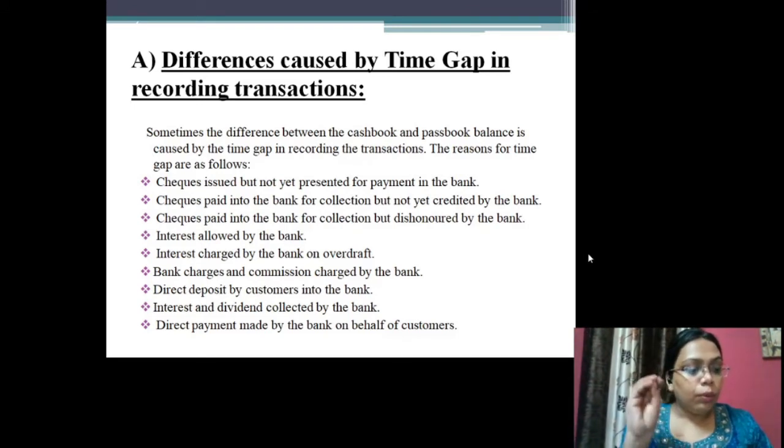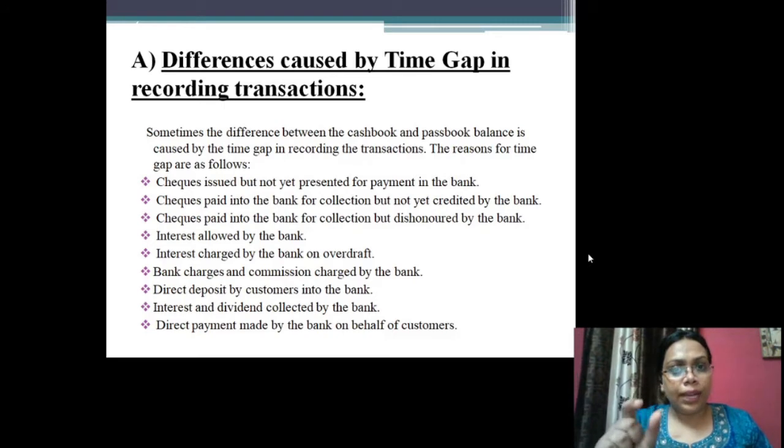But while giving the check, I will decrease that particular amount from my bank column in the cash book. But actually it has not been decreased in the passbook because he has not presented the check to the bank.